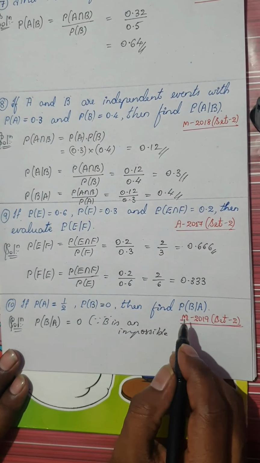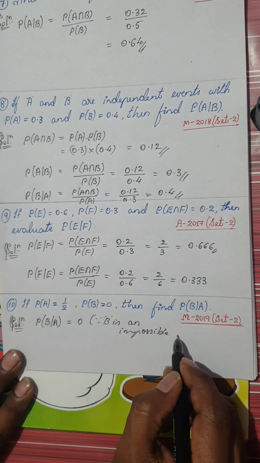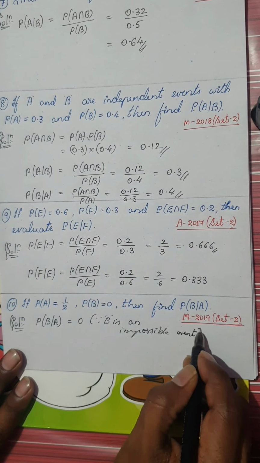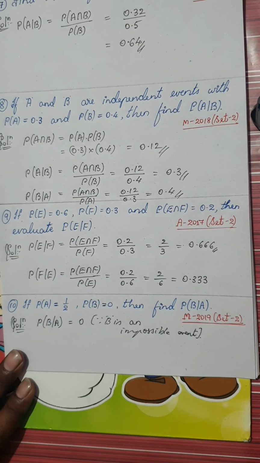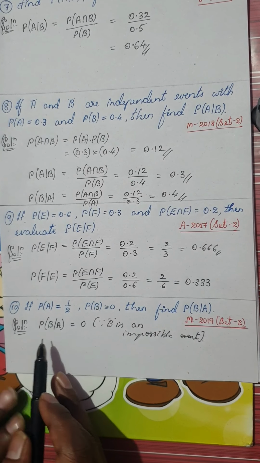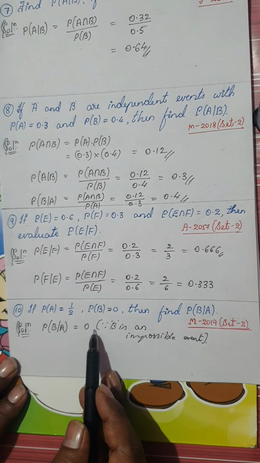So that's the answer. You just say P of B given A would be 0.